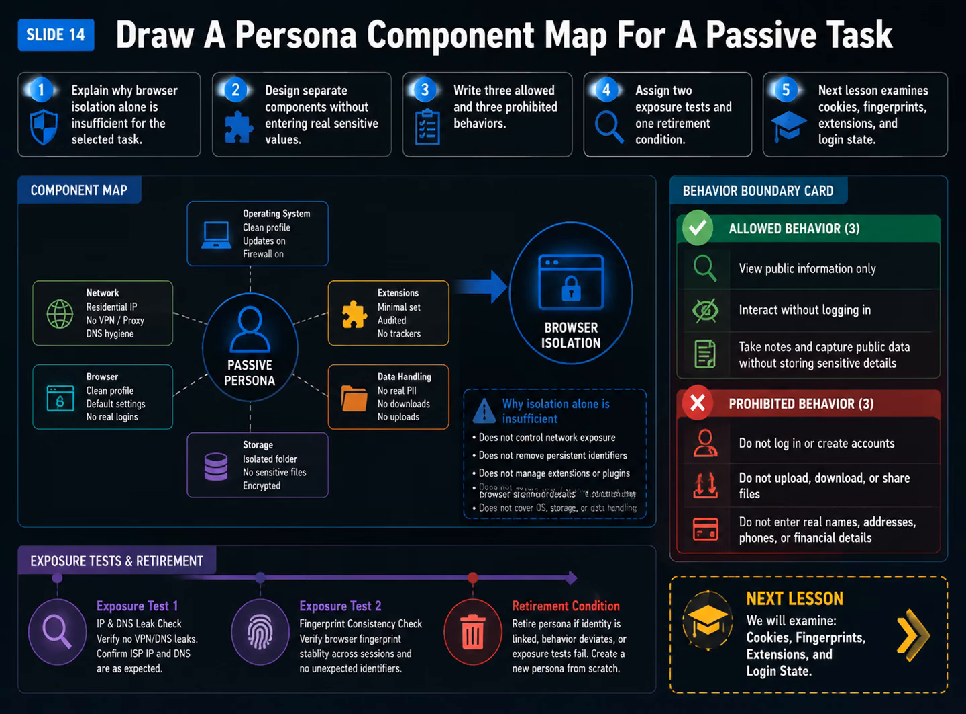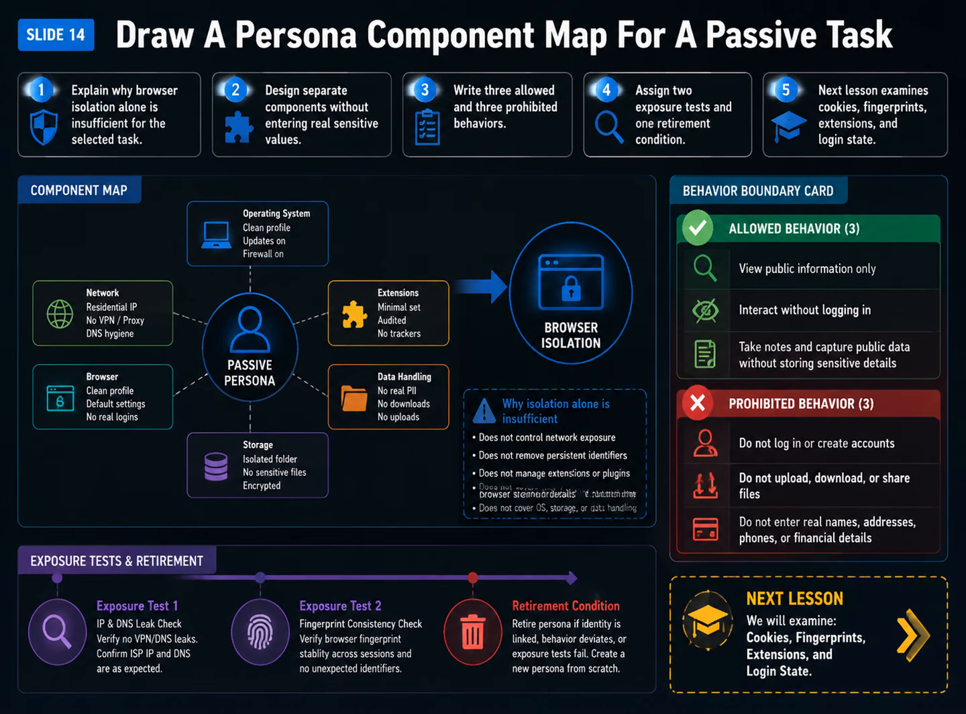This is a design exercise. Do not register an account. Choose a passive task and explain why ordinary browser separation is insufficient. If you cannot explain that, "do not create a persona" may be the correct answer.